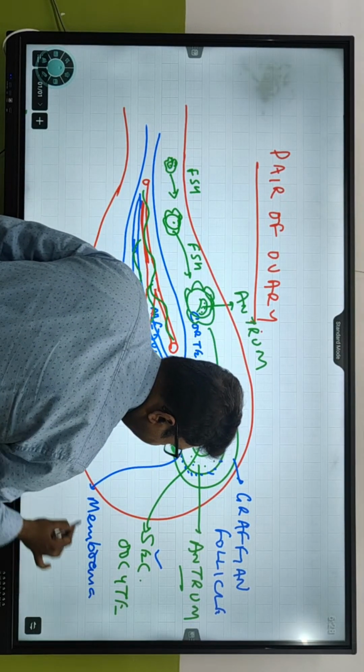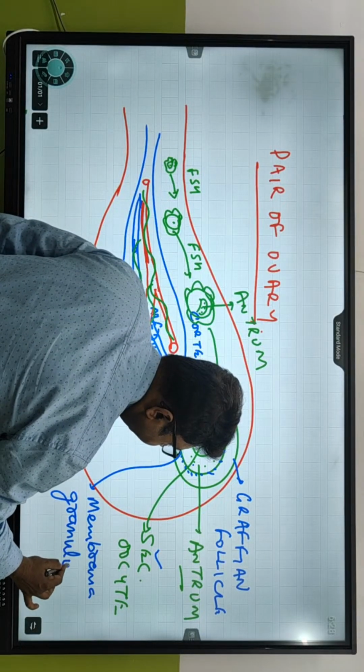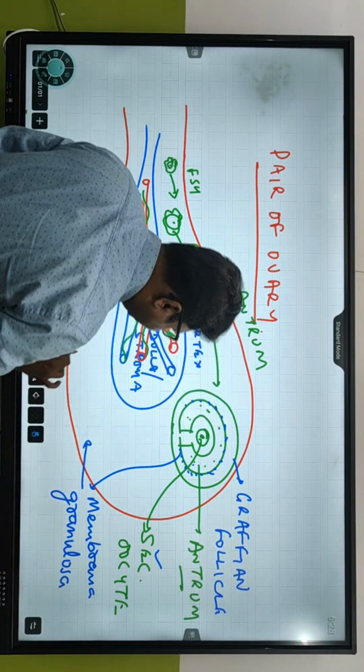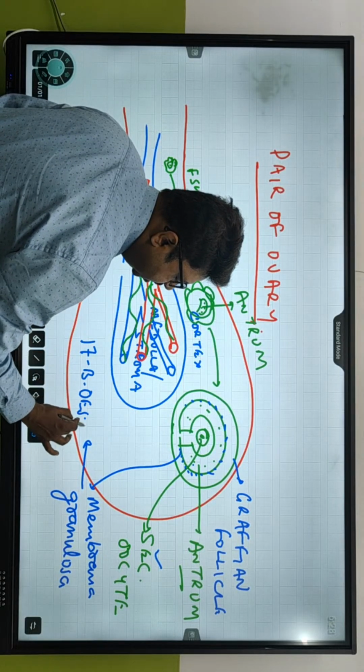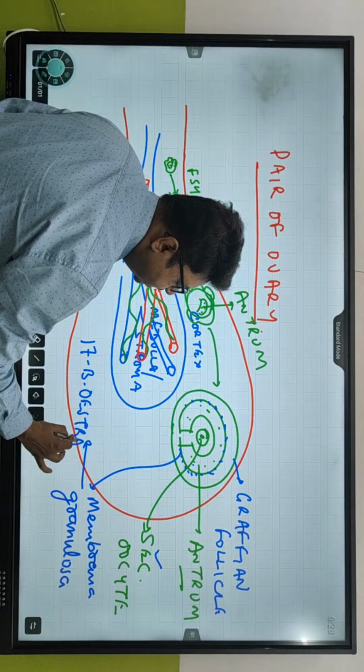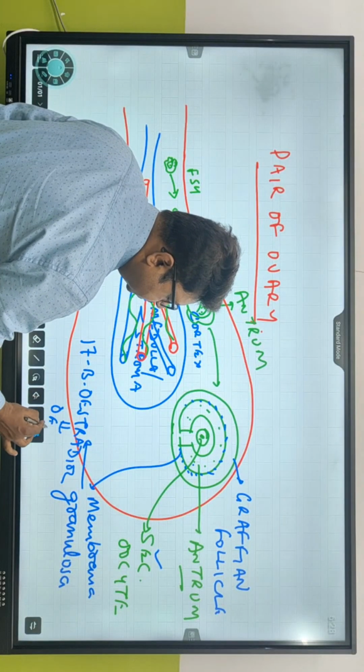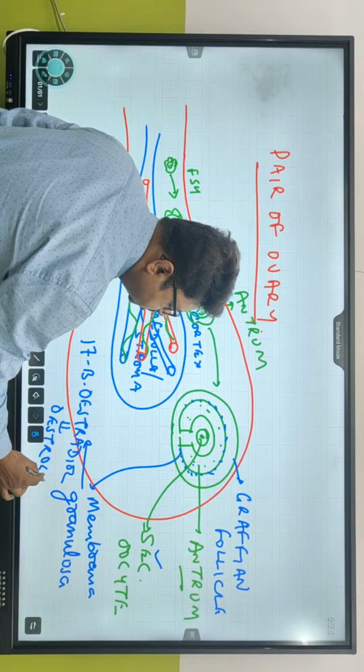This membrana granulosa secretes a chemical called 17B estradiol, which is the chemical name of estrogen.